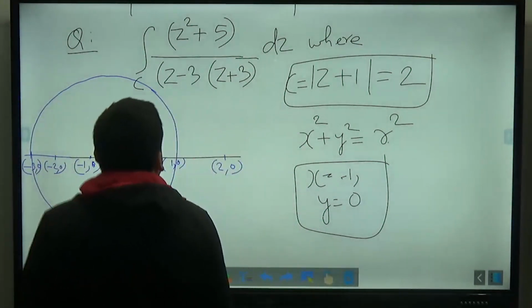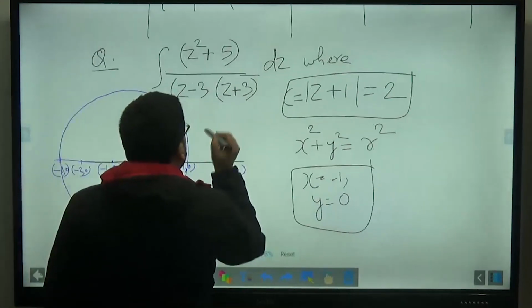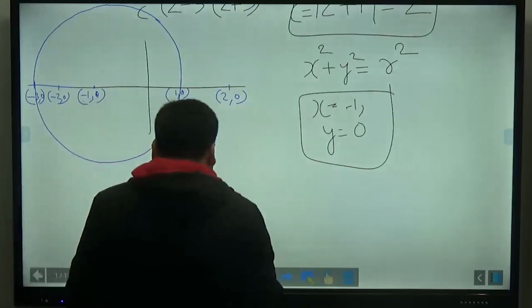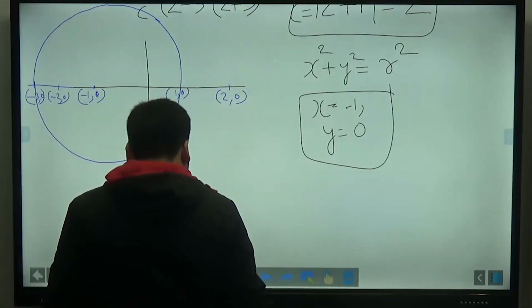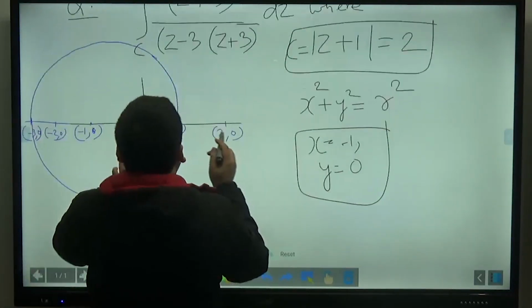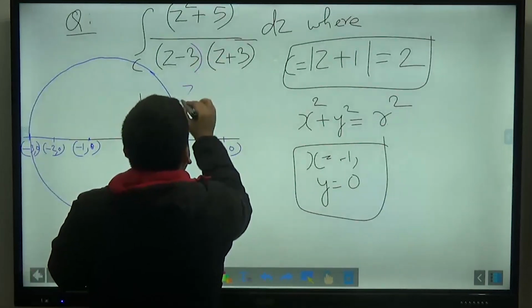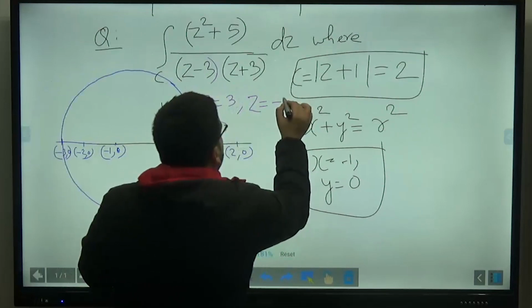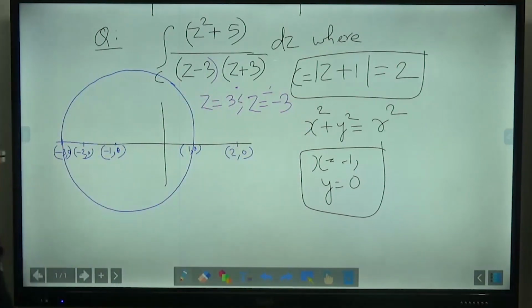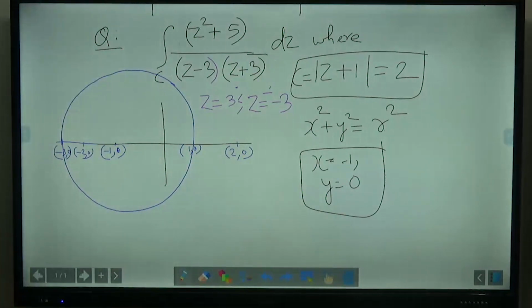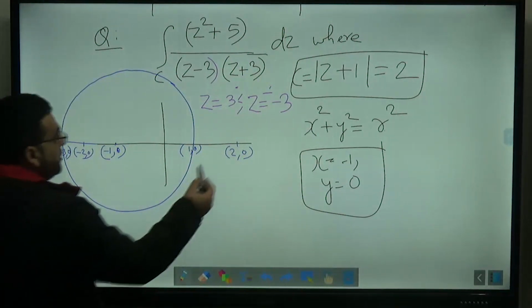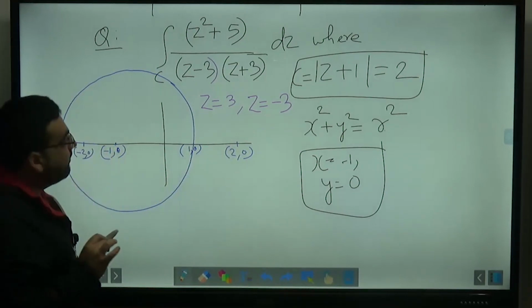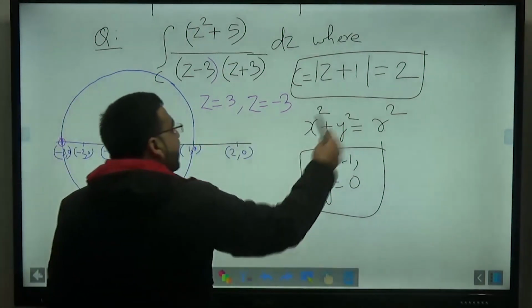Now what are the singular points we have? What are the singularities of this particular function? z equals 3 is a singularity, and z equals -3 is a singularity. z equals -3 is lying on the circle, so it will be counted. z equals 3 lies outside, so it will not be counted.